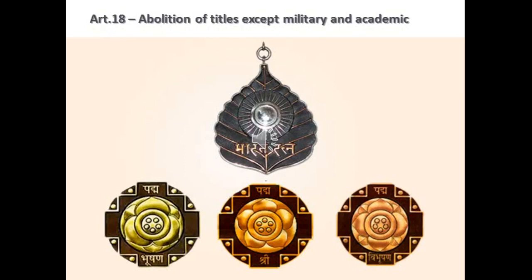These titles were abolished, but the titles given by the Indian government, like military and academic titles, are allowed. Academic means professional degrees, like doctors, engineers, lawyers. If you get such a title, you can use it.